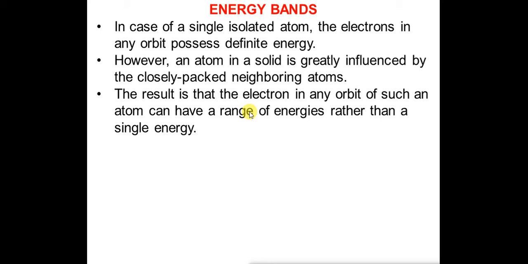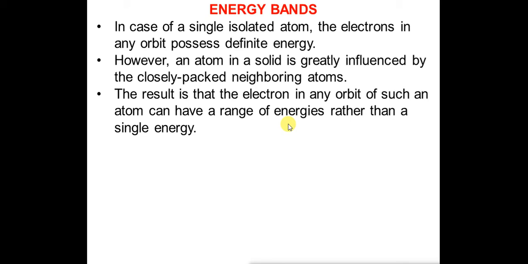So what is the result of that? The result is that the electrons in any orbit of such an atom can have a range of energies rather than a single energy. What does it mean? In a single isolated atom, the energy of an electron is definite, but in a solid it is influenced by the neighboring atoms.